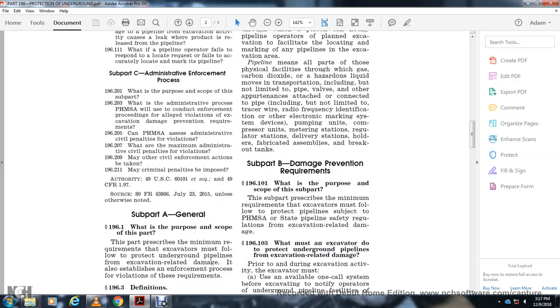So Part A, General. What is the purpose and scope of the subpart? The purpose and scope is to establish the minimum requirements the excavator must follow to protect underground pipelines from excavation-related damage, and to establish enforcement of violations of these requirements.